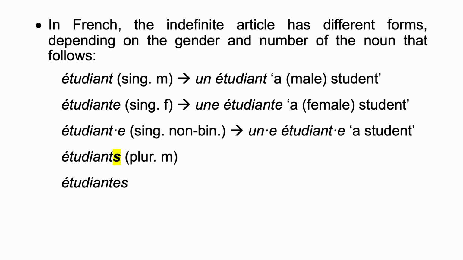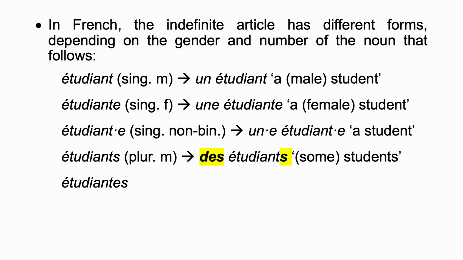Étudiant is a plural masculine noun. Because it is plural, you're going to use the form des. Des étudiants. Repeat, des étudiants. Which can be translated as students or some students.